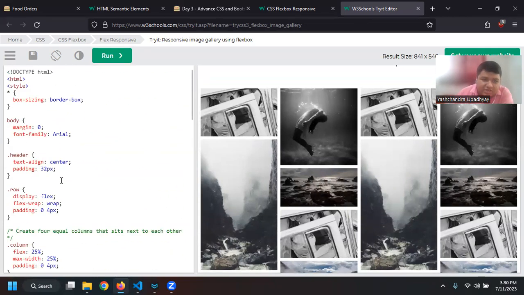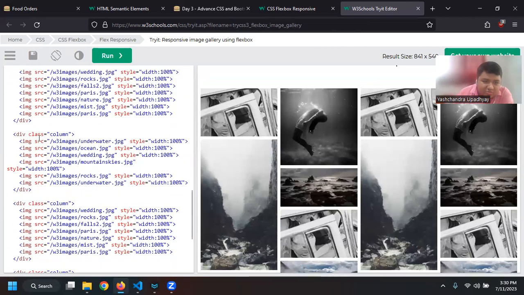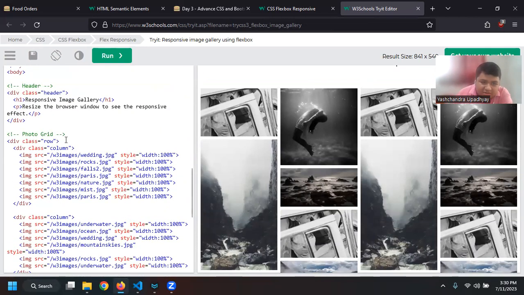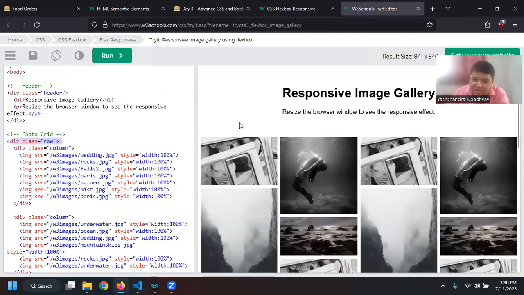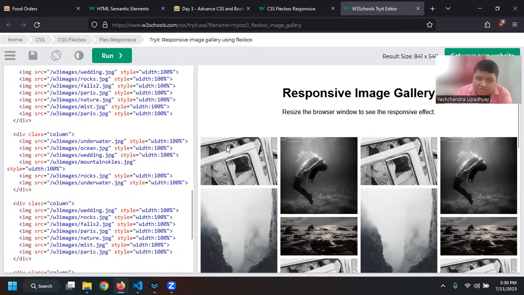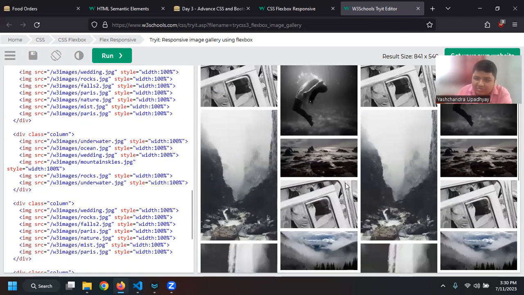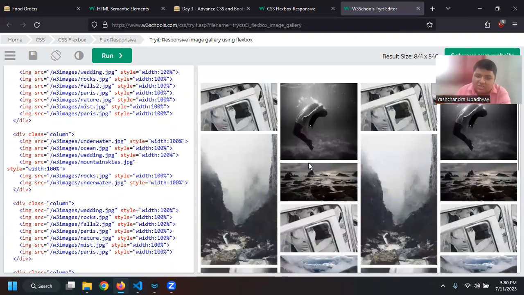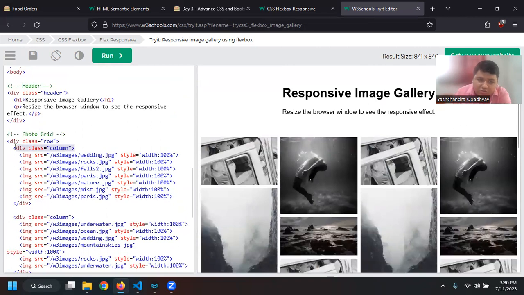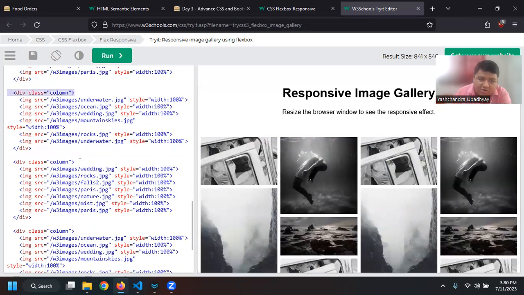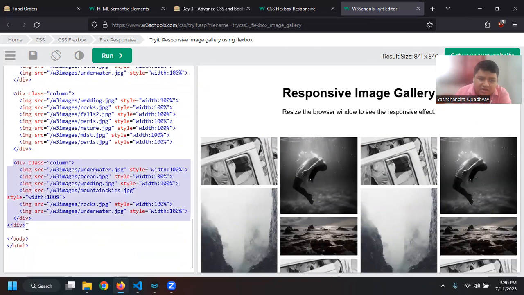So here what is going on is, I basically have a div called row. So this is the first row, this is the second row, and then this is the third row. And then I have first column, second column, third column, and then fourth column. So what I'm doing is I'm creating a row. In that row, this entire collage, this particular image that we have, is in one row, and that row has 4 columns. So column number 1, column number 2, column number 3, and also column number 4.